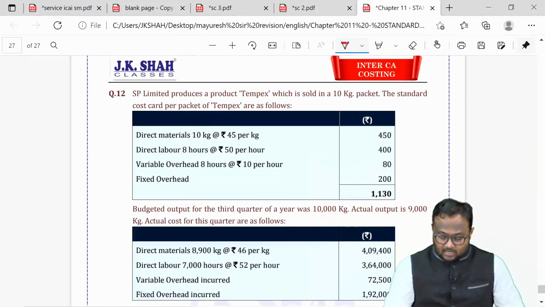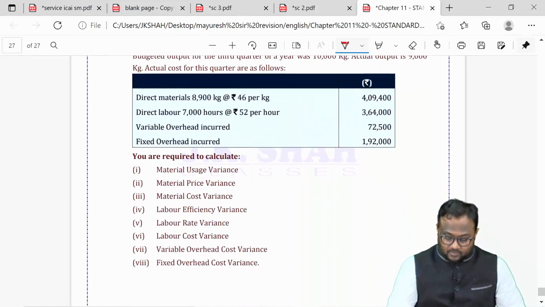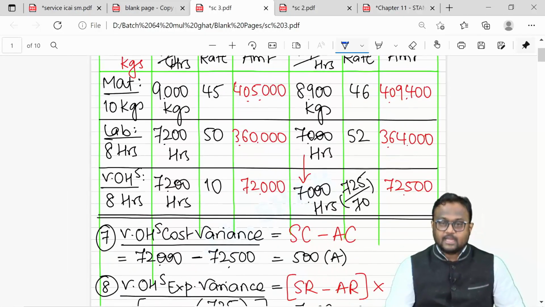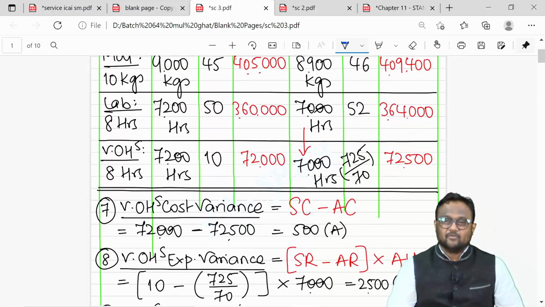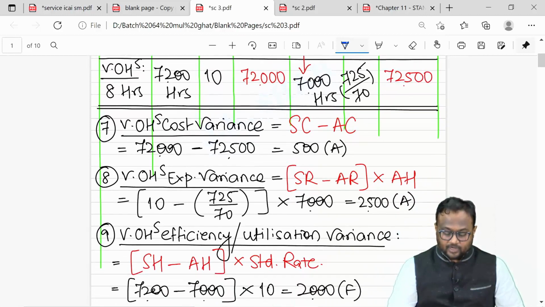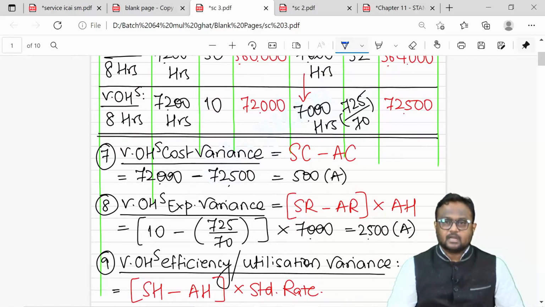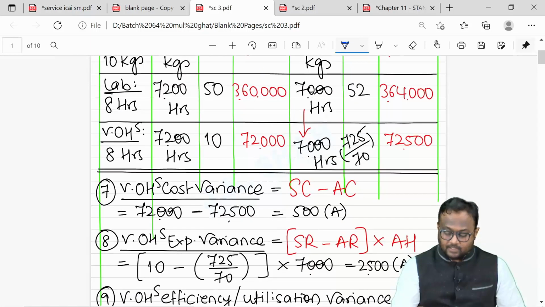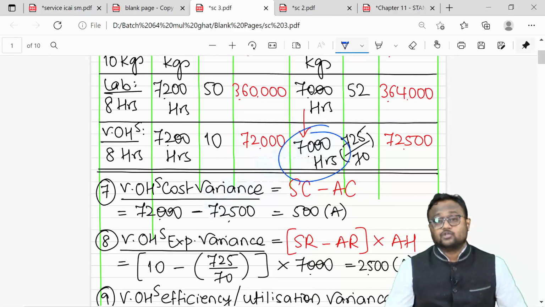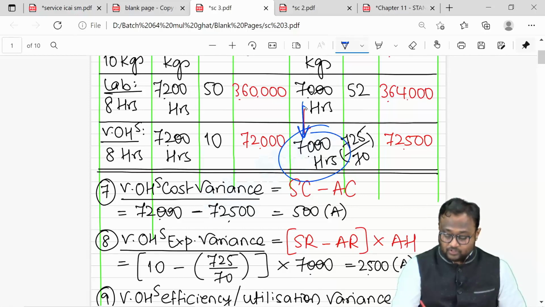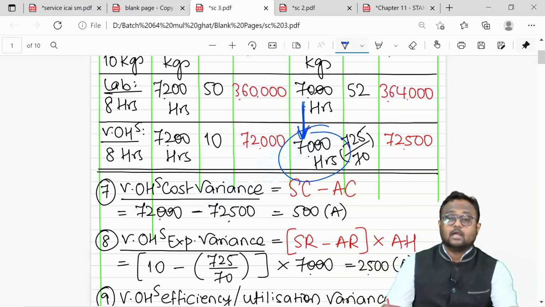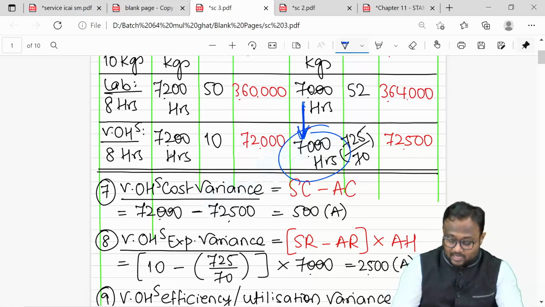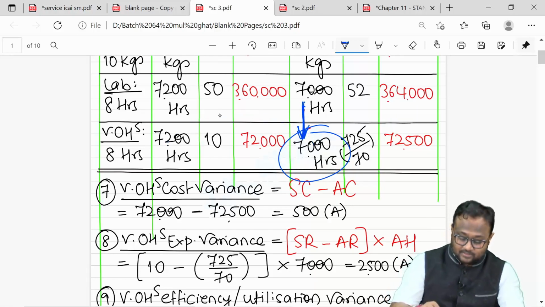Pretty simple calculation. For fixed overheads, of course, you can gather the information from the question as I told you. So material and labor variances are quite simple to calculate. Variable overhead variances are like labor only. But always remember one thing: if there is no information given about actual variable overhead hours, we have to assume actual labor hours have to be the base. In no situation consider standard as a base.